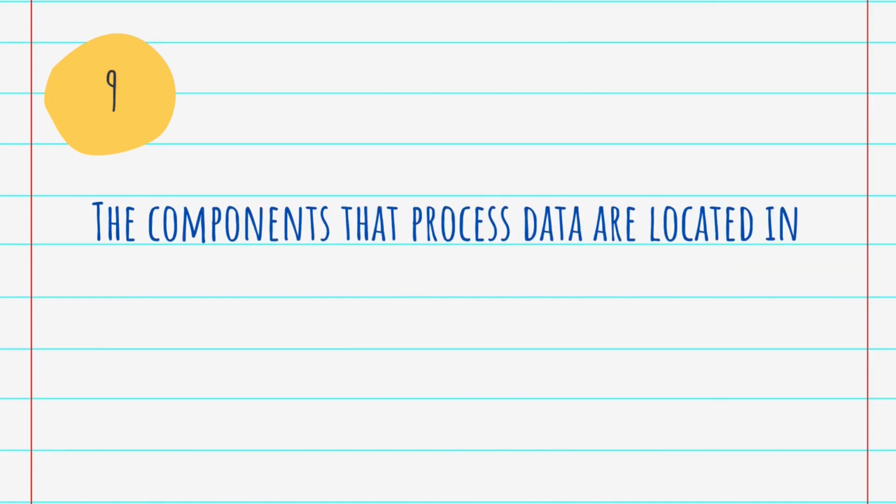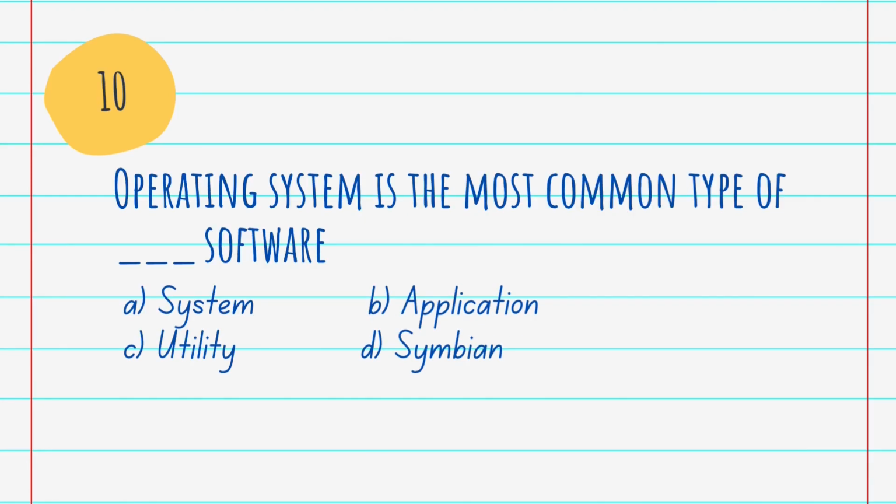Question number 9. The component that processes data is located in dash. The component that processes data is located in the system unit. In simple terms, a system unit is the part of a computer that houses the primary devices that perform operations and produce results for complex calculations. Examples are the motherboard, CPU, RAM and other components. Okay. Question number 10.